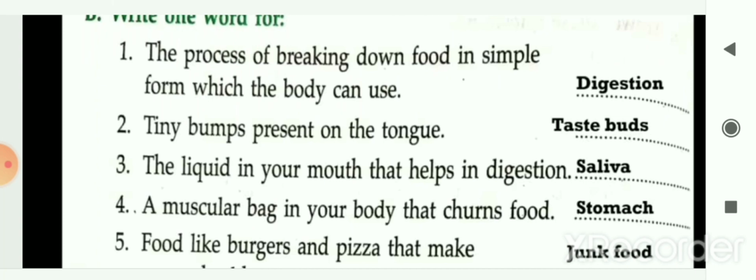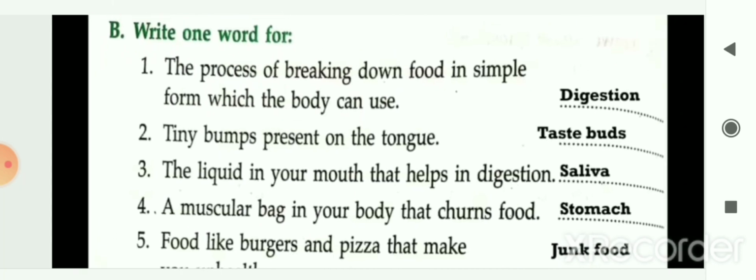Now the next question is, write one word answer for the following. First, the process of breaking down food into simple form which the body can use. This process is known as digestion. The next question is, tiny bumps present on the tongue. These tiny bumps on the tongue are known as taste buds.